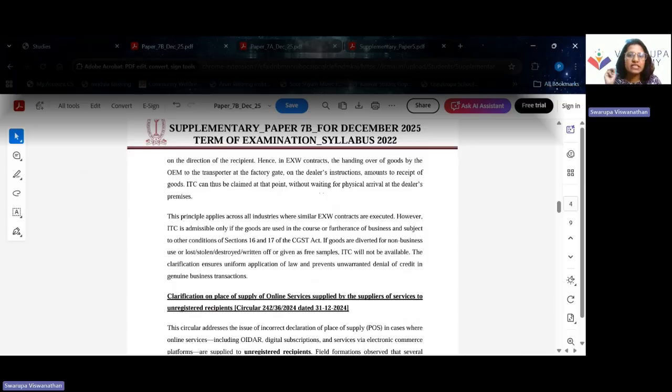So here in this particular circular, it has been clarified that if it is received by the transporter for further transport to the premises, it can be regarded as deemed to have been received and the credit can be claimed on 31st March itself.